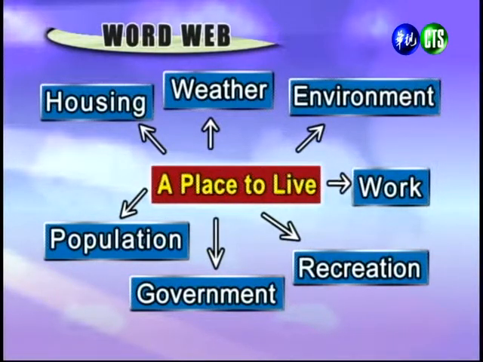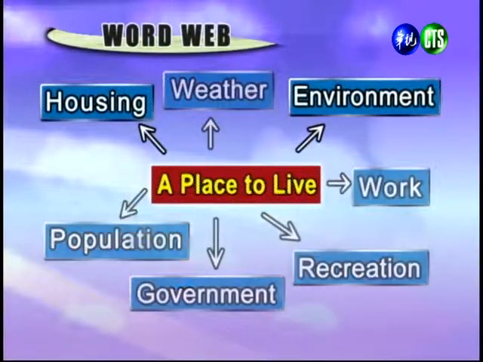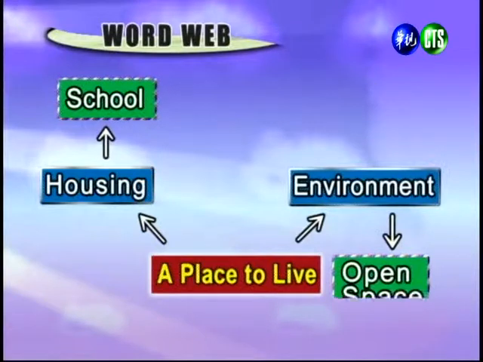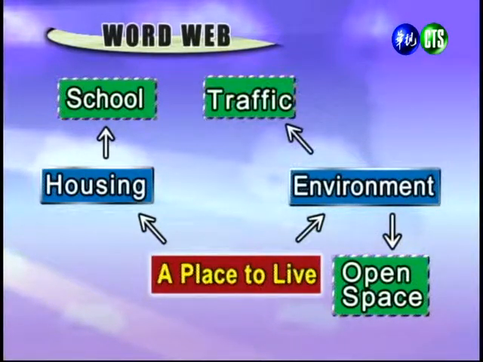And so, for example, schools are often connected to housing. Okay? And then there's some other issues that we can also consider that are related to the environment. So, for example, how much open space is nearby, and then also how much automobile traffic there is.